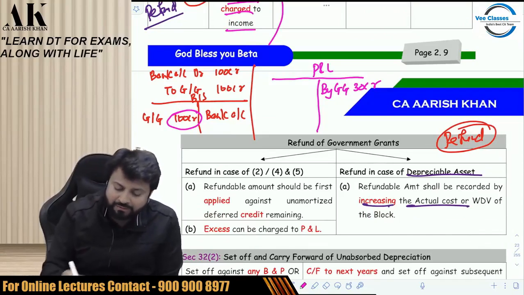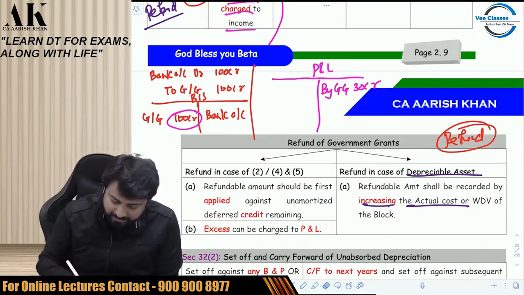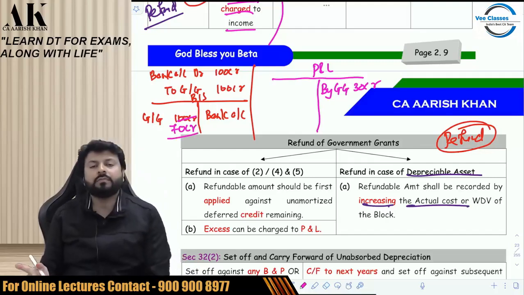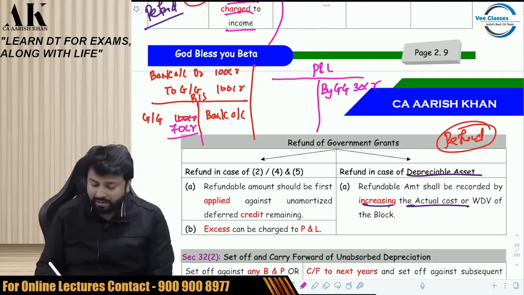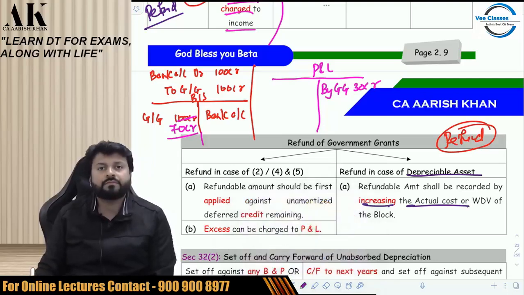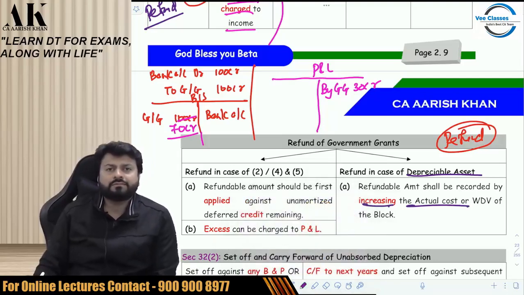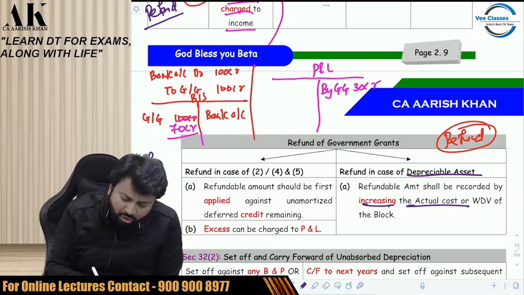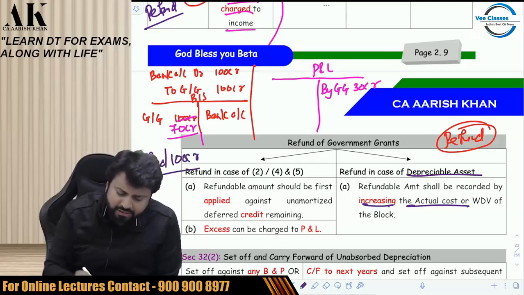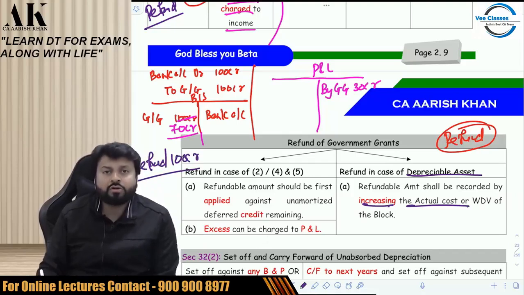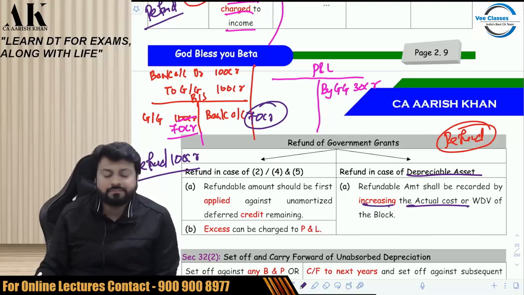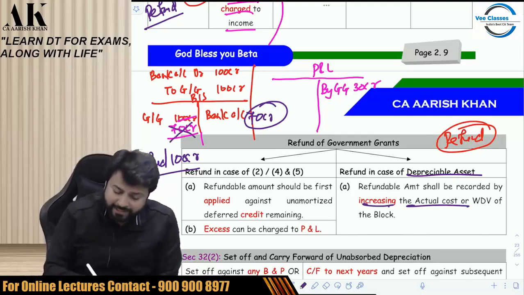Now, the moment you recognize this as income, the balance will become how much? Pay attention, please. This will become 70 crore now. Now, suppose I do not fulfill the conditions in future, and the government says that you have to refund 100 crore because you are violating some conditions, then what to do? Then you will have 70 crore in your bank account, you will give that amount, and you will knock off this 70 crore. You will pass an entry.